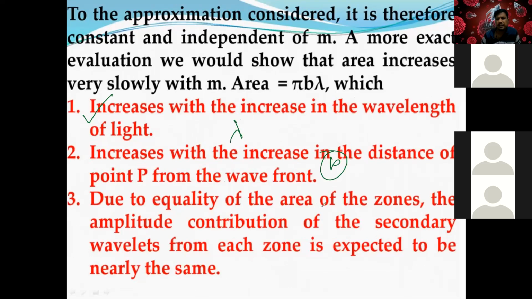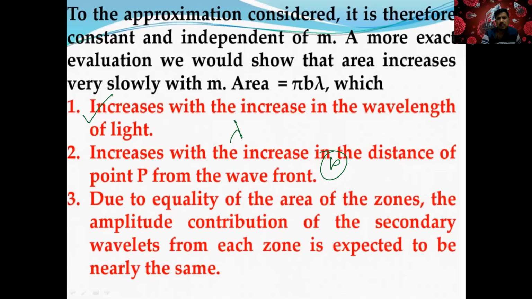Due to equality of area of the zones, the amplitude contribution of secondary wavelets from each zone is the same. If there are two wavelets, one coming from one zone and the other from the other, both are the same. Keep these three points in mind.